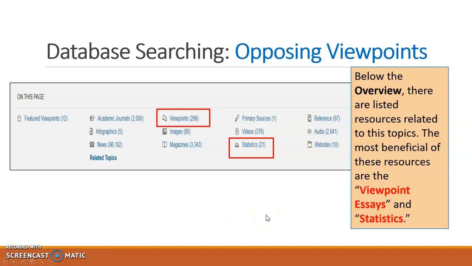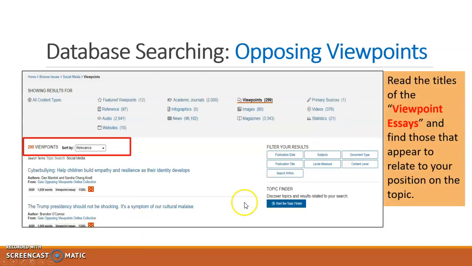Right under the overview, you will find a grayed out box that will provide you with various different types of sources pertaining to your topic. As you can see in this screenshot, I have zoomed in on viewpoint essays and statistics. These two source types will be very helpful in helping you write your argumentative essay. Simply click on Viewpoints to start and read through the titles of the essays that are listed.